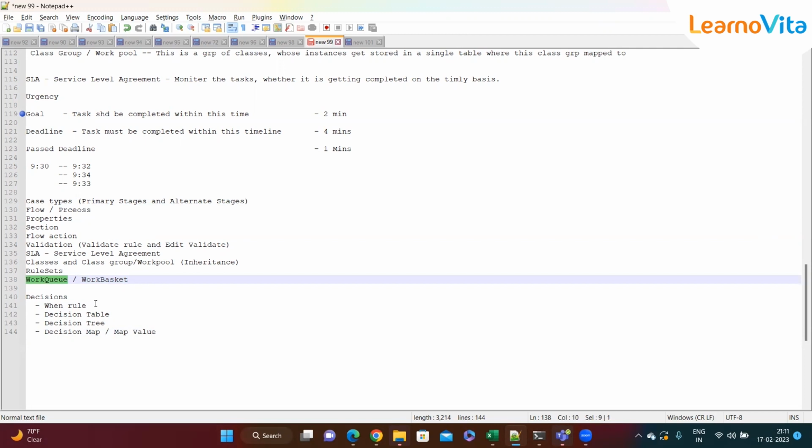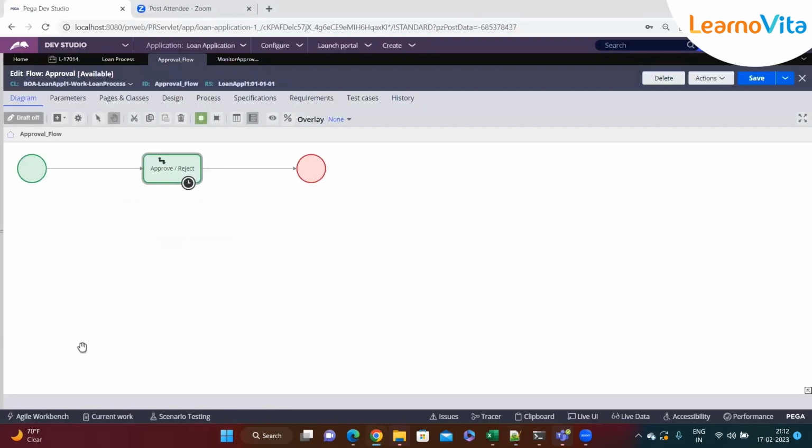Okay, so now first we'll see. Today we'll see only these two rules, when rule and decision table. And then tomorrow we will see the difference between decision table and decision map. Okay, so now in Pega we have one shape which is called the decision shape.